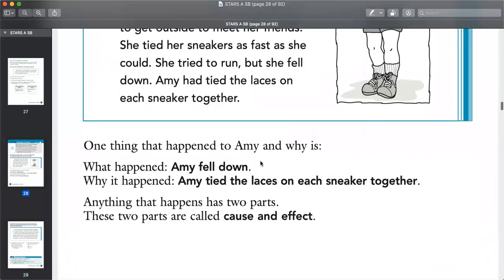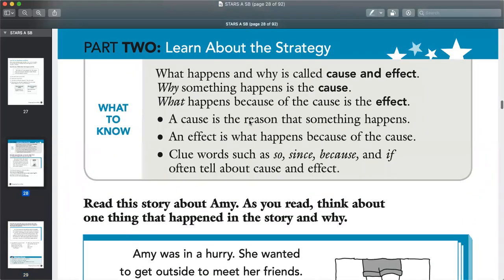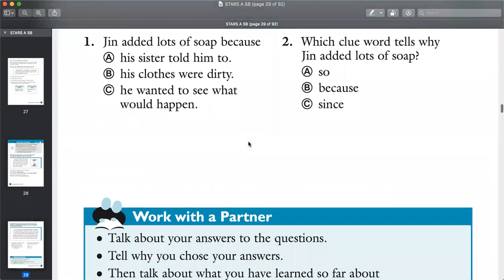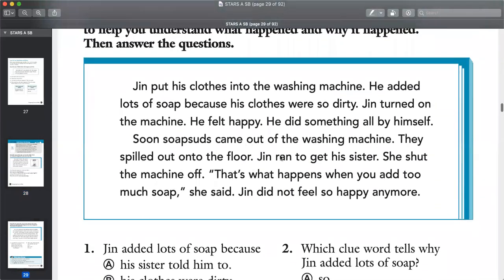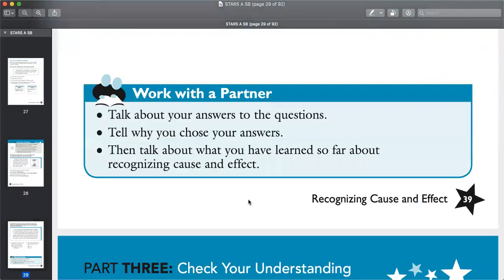Don't forget that the cause is the reason that something happens. The effect is what happened. Let's see what happened in this story here. What happened? Soap suds came out of the washing machine. Why did it happen? He added too much soap. Look how easy that is. We found the cause and effect.